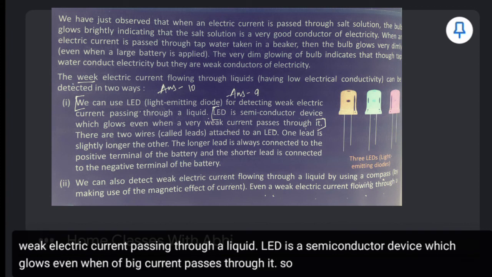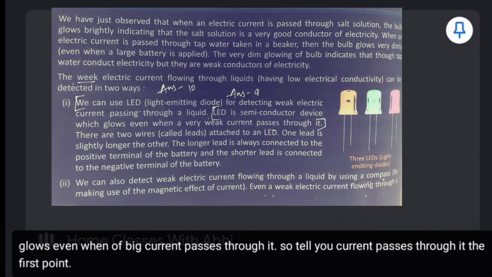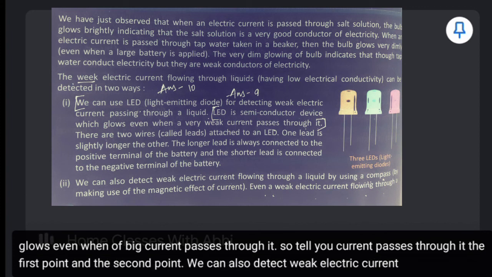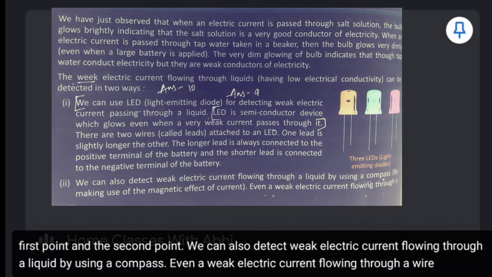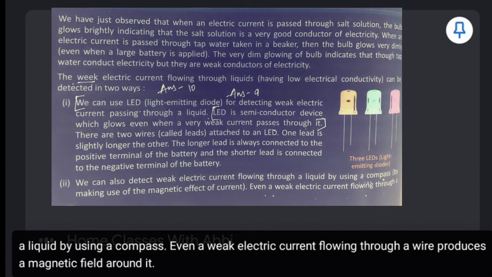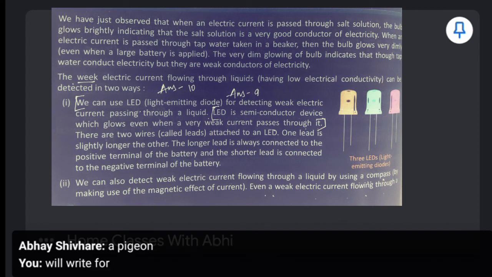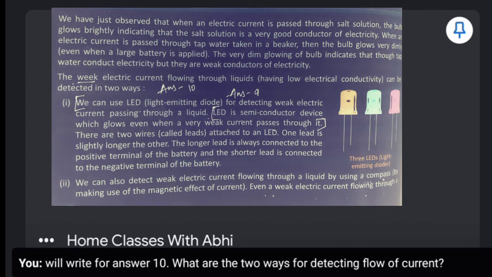So till here, current passes through it. The first point. And the second point, we can also detect weak electric current flowing through a liquid by using a compass. Even a weak electric current flowing through a wire produces a magnetic field around it. Till here, magnetic field around it. So these are the 2 points which you will write for answer 10. What are the two ways for detecting flow of current? Okay, next question.